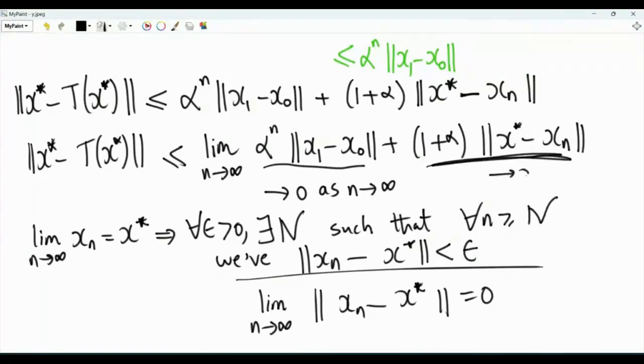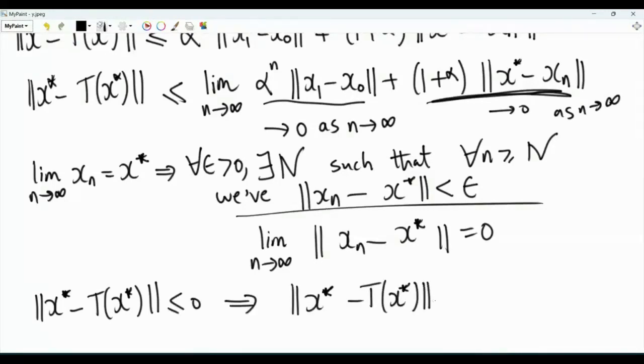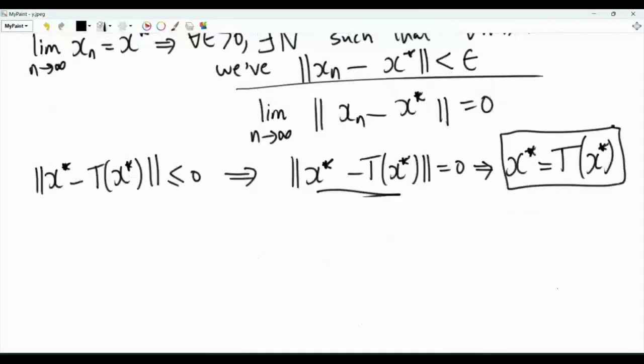So this limit also goes to 0 as n tends to infinity. We have now that the norm of x star minus T of x star, a non-negative quantity, is less than or equal to 0. The norm is exactly equal to 0. If the norm is equal to 0, then we have the all 0 vector, and it must be the case that x star is equal to T of x star. So the limit point of the sequence is a fixed point of the contraction mapping T.